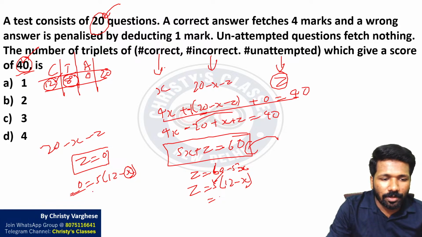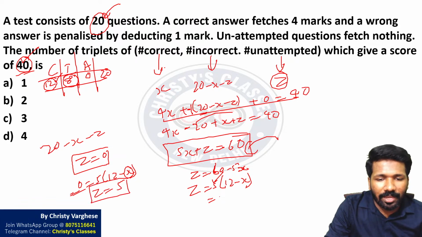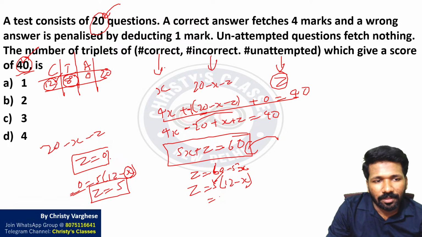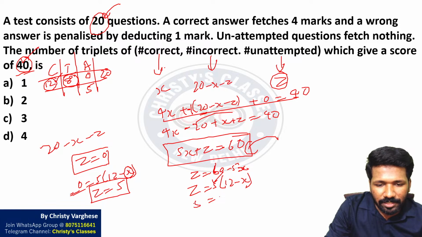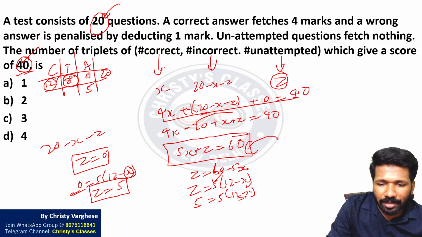So z equal to 0 is a possibility. Now z equal to 5, the next multiple of 5. If unattempted is 5, then on the left side we get 5, so 5 equal to 5 into (12 minus x). That is 12 minus 11, so this will be correct.